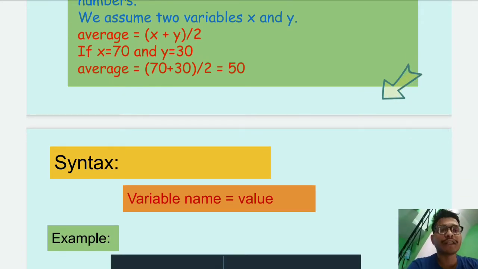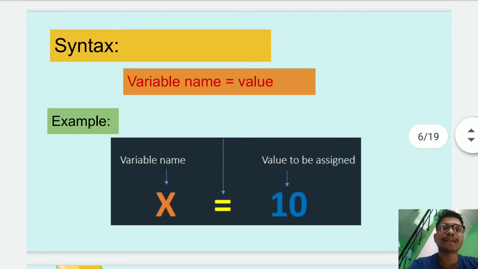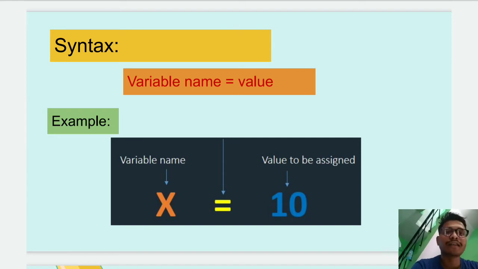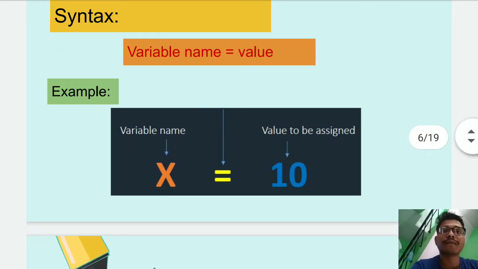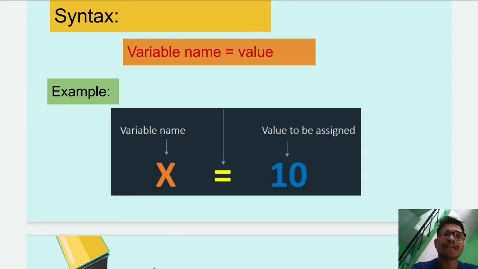Now how do we write a variable in a programming language, in Python, C++, Java or any programming language? Firstly, we have to write the variable name. The variable name must be common and must not be a keyword. We will discuss later what a keyword is. First, let us see simply how to create and assign a variable. We create a variable name x. We have taken x as an example, but you can take any name as a variable name.